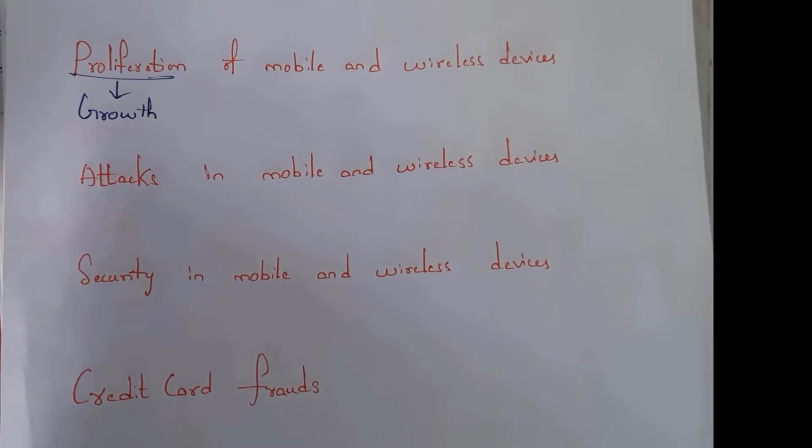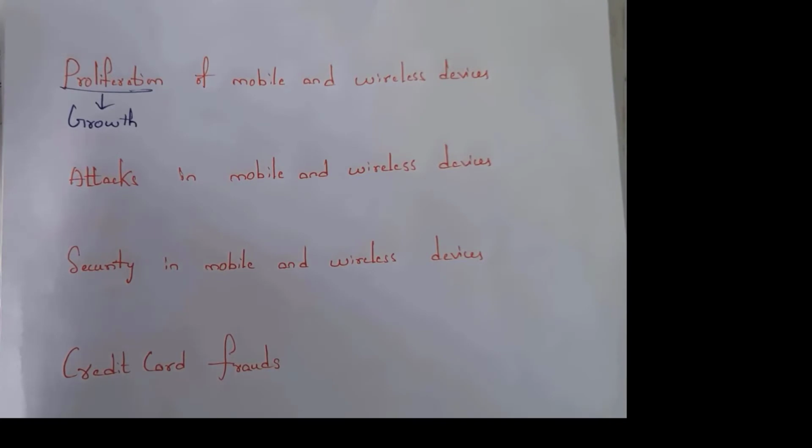In olden days we used land phones for communication, whereas now at present we are using 4G smartphones for communication. In olden days land phones were connected with physical links, that is, wires. So we can't carry our land phones from one place to another. But now, using mobile and wireless devices, we can easily carry them from one place to another, and we can access the internet, share photos, share videos, and send mails. Now at present we can do all these things by using smartphones.